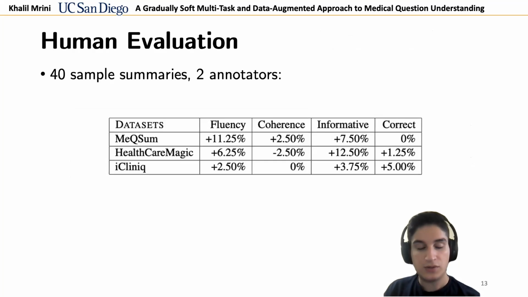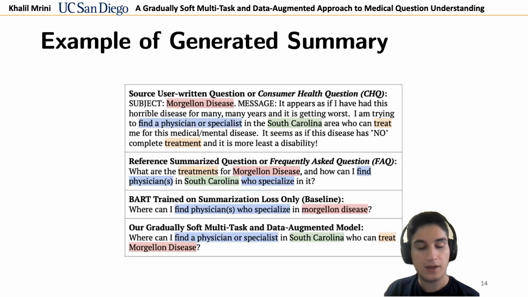We hired 2 annotators to judge 40 sample summaries for each of the 3 datasets, that's 120 total. And scores generally favor our method, more strongly so in the abstractive datasets, MEQSum and HealthCareMagic. This is an example from the paper where we highlight 4 of the main components of the user question. These are present in the reference FAQ and in our generated summary, but not in the summarization loss baseline.